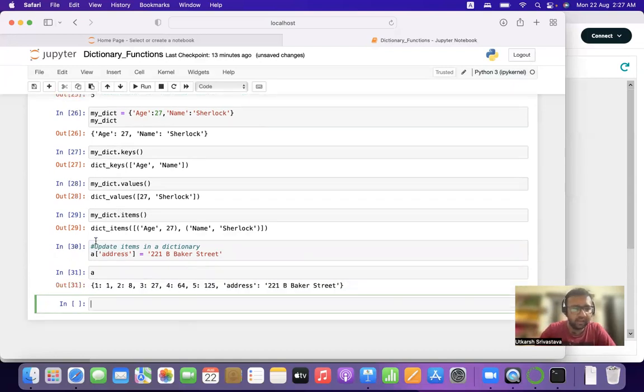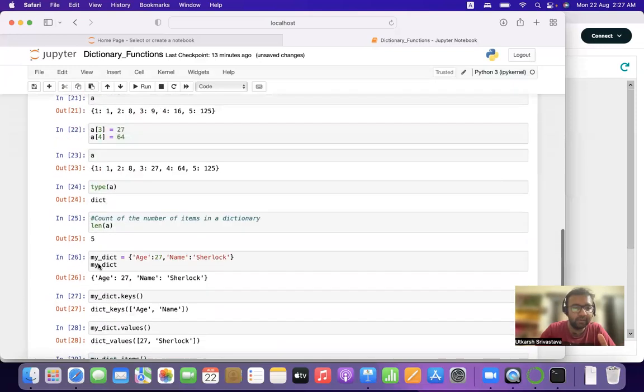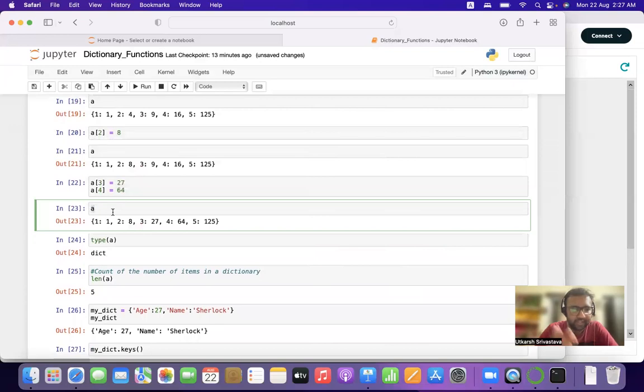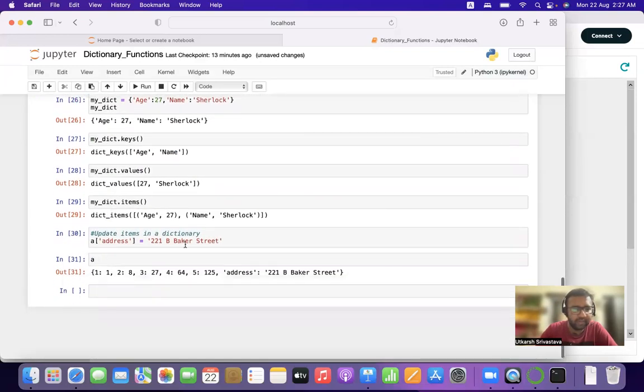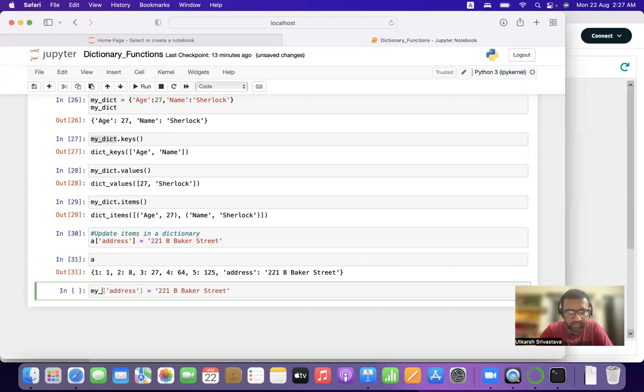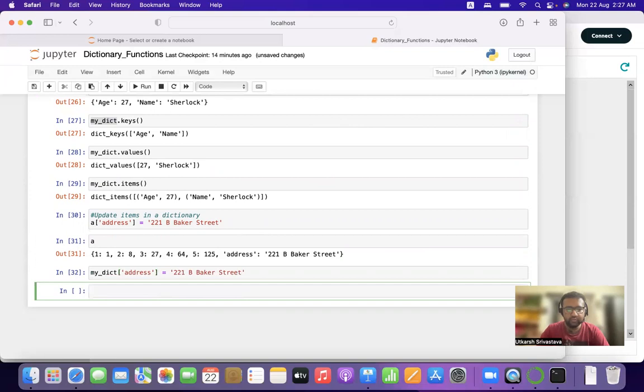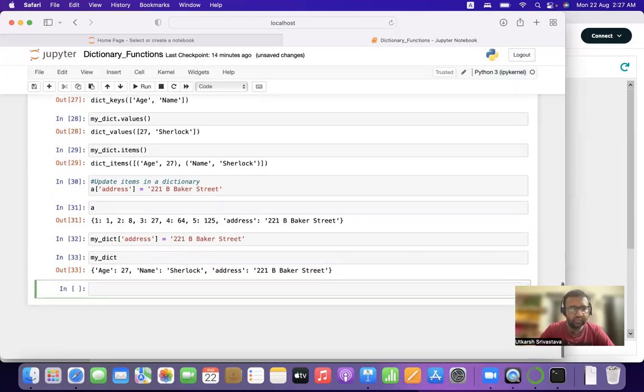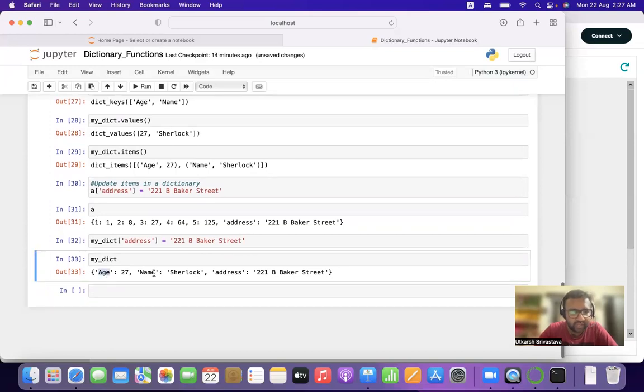Okay, I forgot, I basically added it in the above dictionary, the A dictionary. I had to update it in my_dict. No worries. Let's just copy this. We have to update in my_dict dictionary. All right. Let's just copy this and write my_dict. So this will print the updated dictionary. So this is what it is. As you can see, age, name, address has been added.